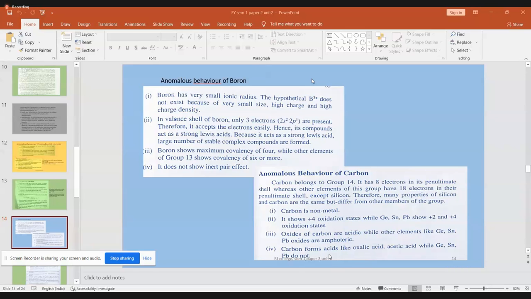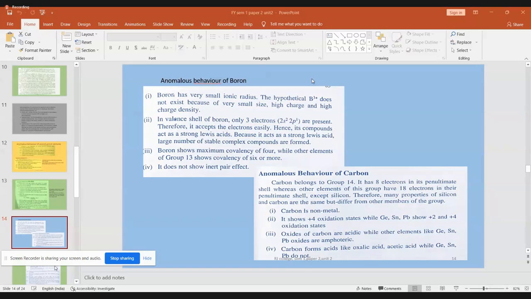Carbon forms COOH twice. Like that, germanium doesn't form GeOOH twice. No. And similarly, tin also does not form it. So that unique property of carbon is put under this anomalous behavior.